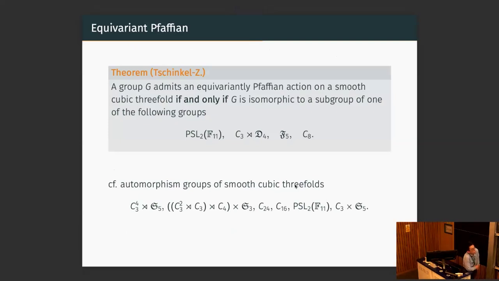Here's what we found. We show that a group G admits an equivariant Pfaffian action on a smooth cubic threefold if and only if it's a subgroup of one of the following 4 groups: PSL2(11), C3 semi-direct D4, F5, which is the Frobenius group of order 20, and C8, the cyclic group. You can compare with the automorphism groups of smooth cubic threefolds. Not many of them are realized, and these are very small groups, maybe except PSL2(11).